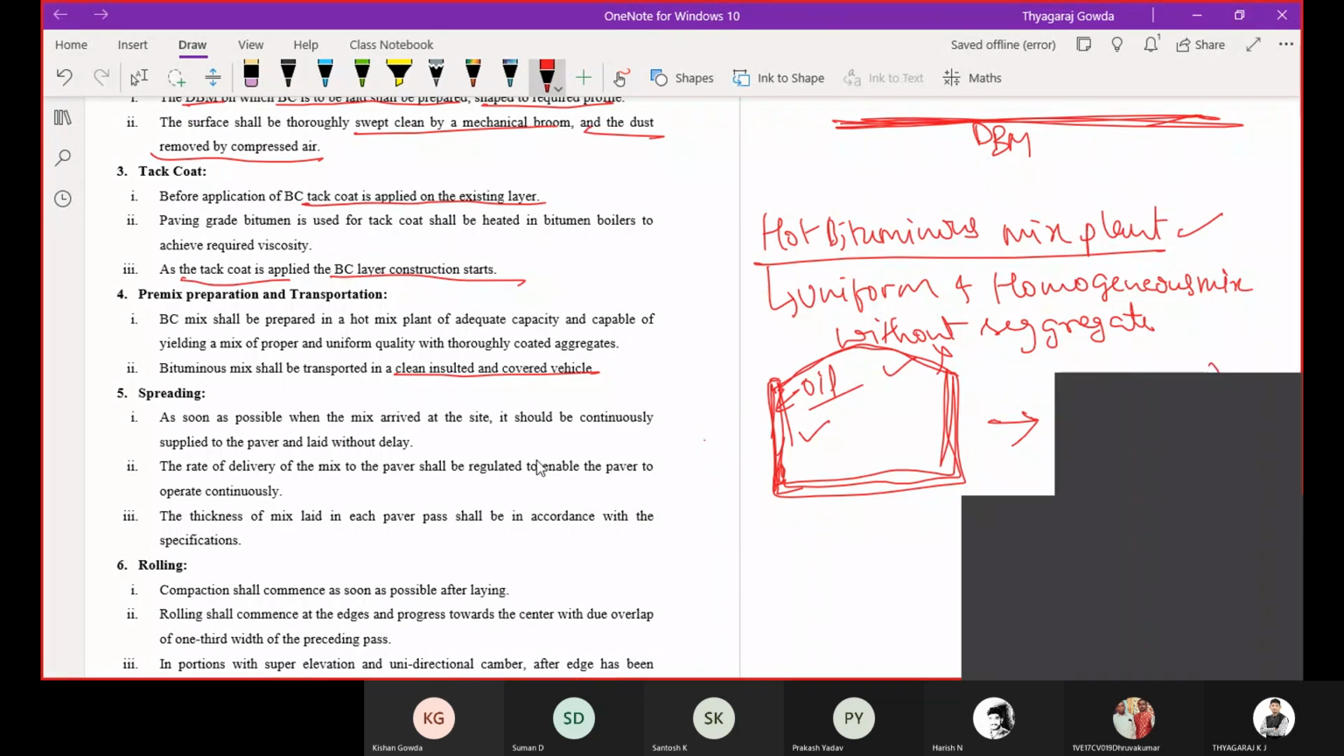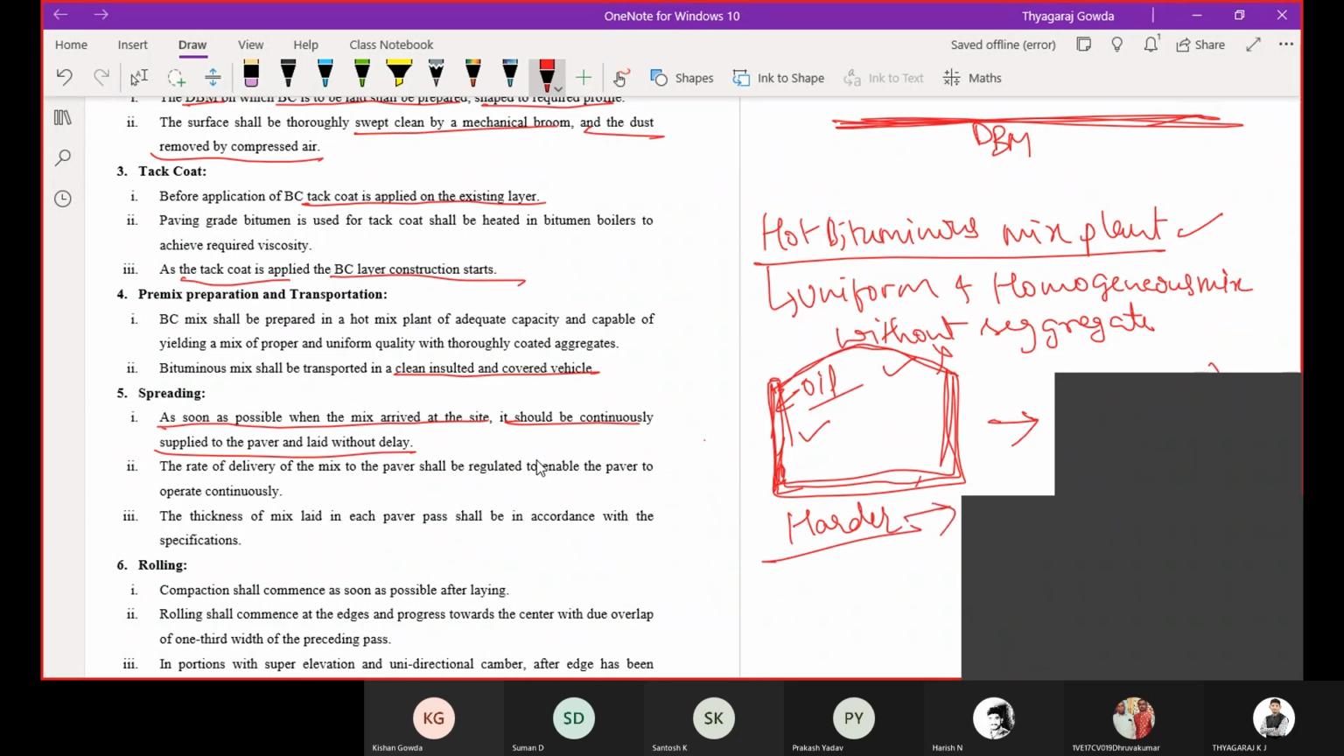Simply dumping the mix in the truck, you are going to take that mix to the site, and you are going to lay it. Then spreading: as soon as the mix arrives at the site, it should be continuously sent to the paver and laid without delay. I told you, if you make any delay in the laying, the bitumen will set, that is, it will become harder, which is very difficult to make softer.